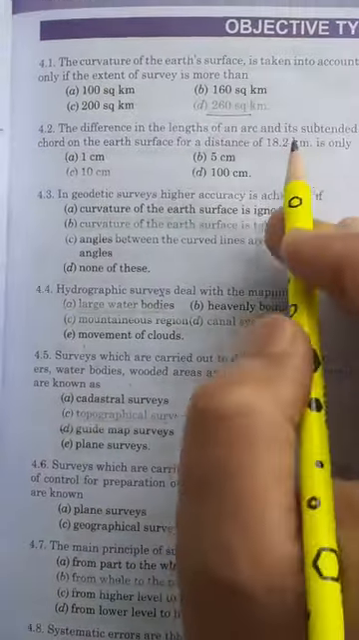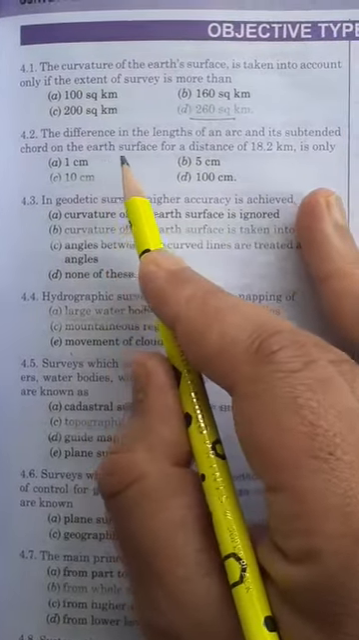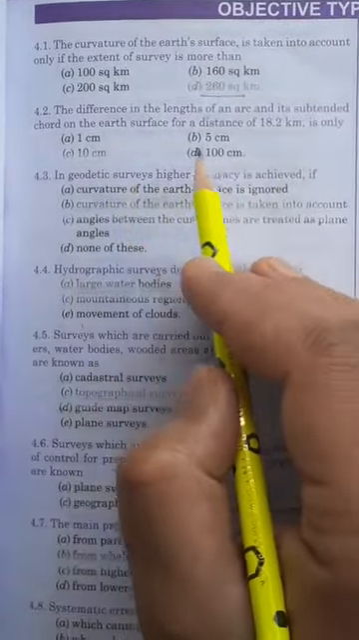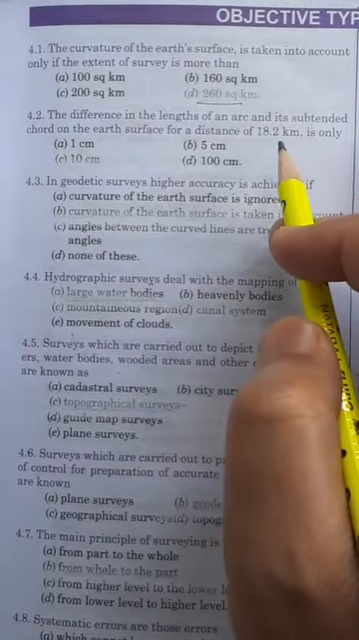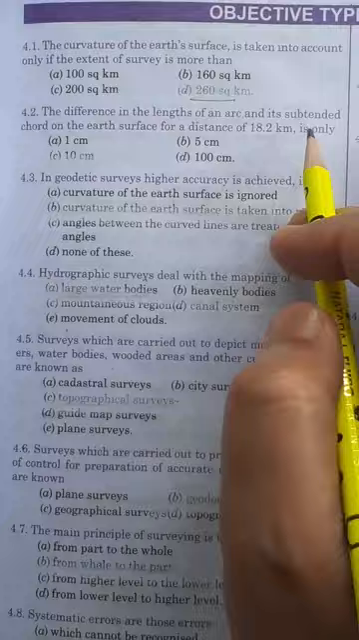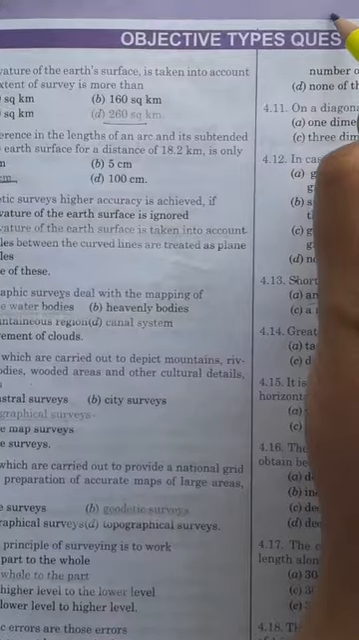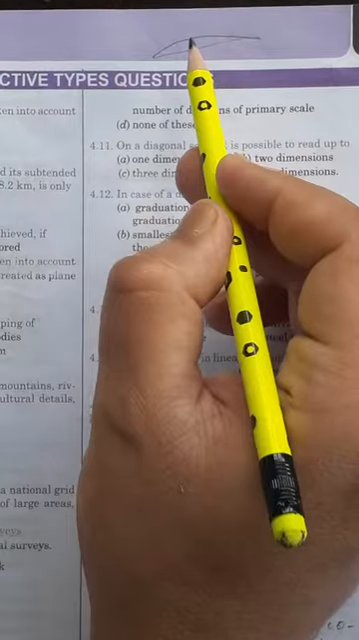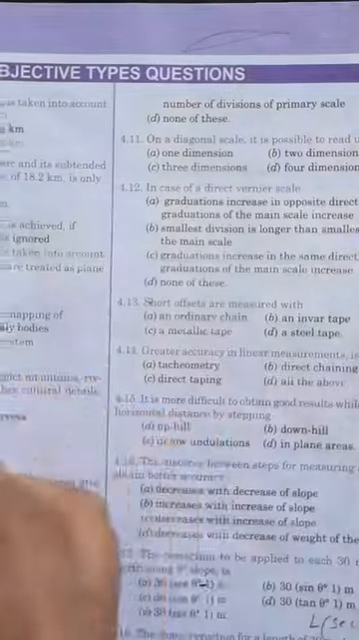into consideration. The difference in the lengths of an arc and its subtended chord on the Earth's surface for a distance of 18.2 km is only 1 cm, 5 cm, 10 cm, 100 cm. The difference in the lengths of an arc and its subtended chord on the surface of Earth for a distance of 18.2 km is only 10 cm. This means, suppose we have an arc on the surface of Earth like this, and this is the chord. There will be only 10 centimeter difference between the length of chord and the length of this arc.